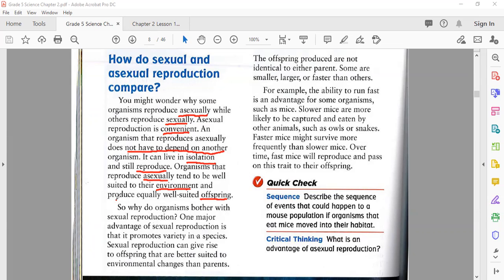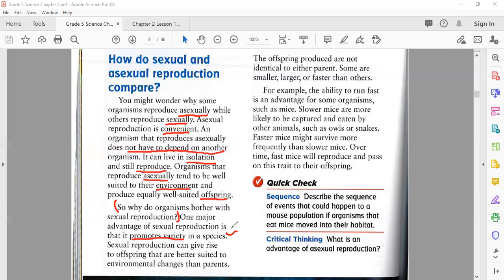So why do organisms bother with sexual reproduction? If asexual is good, then why do we need to go towards sexual? One major advantage of sexual reproduction is that it promotes variety, meaning change in the species. You can see that one dog is not like its parent, a cat is not similar to its parent, same like us. My father is not similar to my grandfather, and I am not like my father.